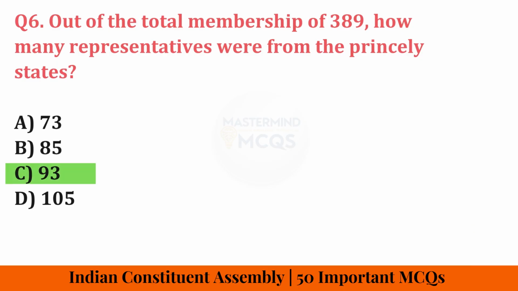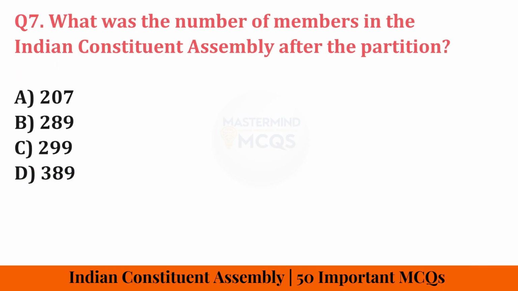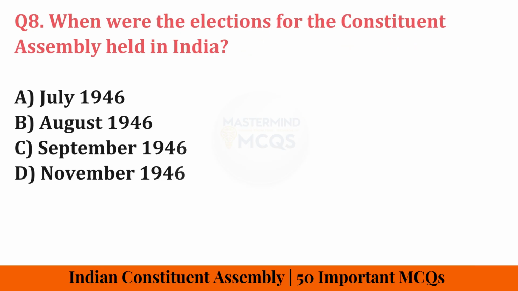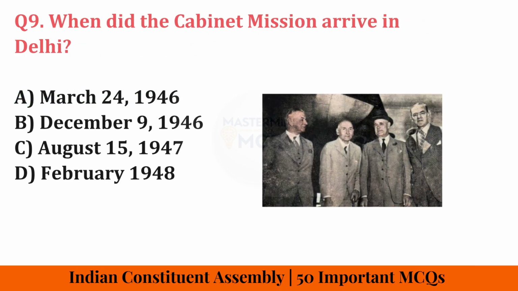Correct answer is 93. What was the number of members in the Indian Constituent Assembly after the partition? Correct answer is 299. When were the elections for the Constituent Assembly held in India? Correct answer is July 1946. When did the Cabinet Mission arrive in Delhi? Correct answer is 24th March 1946.